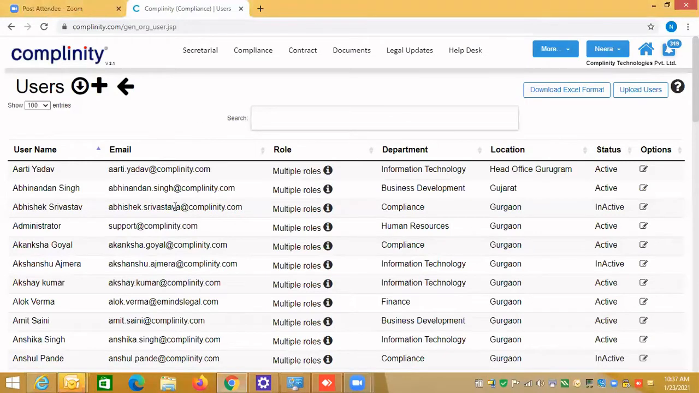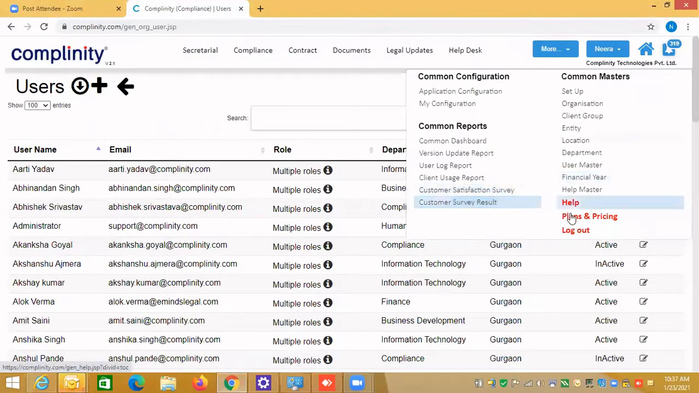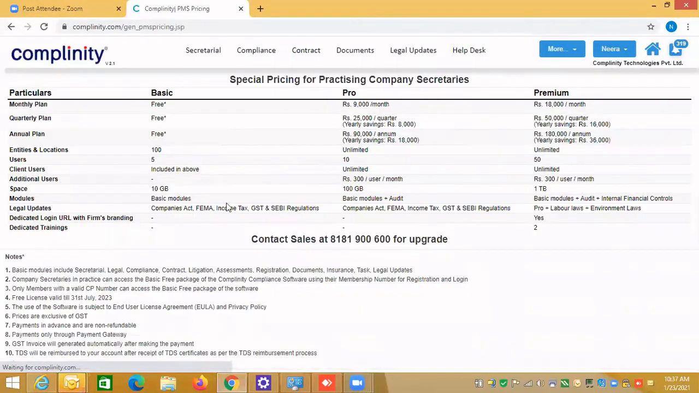There's another question on how much is the cost per package. Ma'am, can you take us to the plans and pricing? All the admins of this account for the registration will have access to plans and pricing. Here you will see all the details for the free basic package, the pro package and the premium package. It explains the monthly plan, quarterly plan and annual plan.